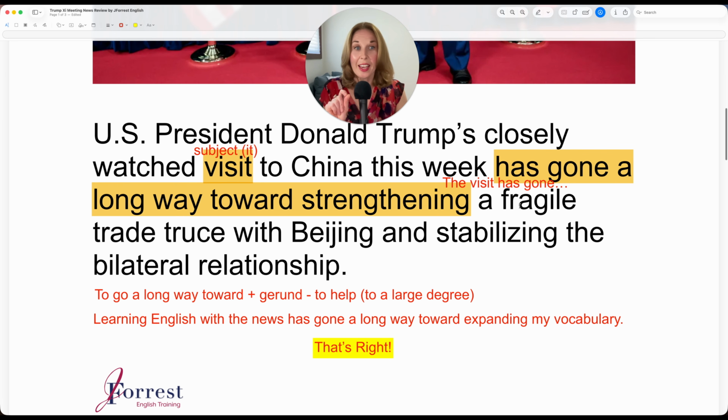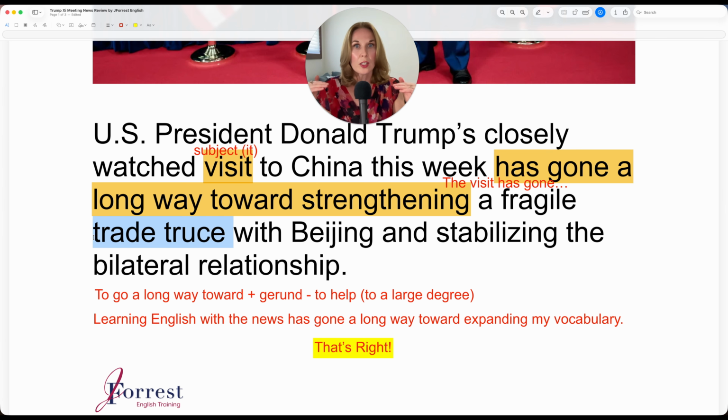Now let's review this again. So has gone a long way towards strengthening a fragile trade truce. So a truce is, let's say we're arguing about something. A truce would be, I'm not going to argue anymore. You're not going to argue anymore. So we will temporarily stop arguing or stop whatever negative behavior we were doing. And we do that because we want to find a solution. But until we do find that solution, we agree to be civil, to not provoke the conflict further. So that is the trade truce.